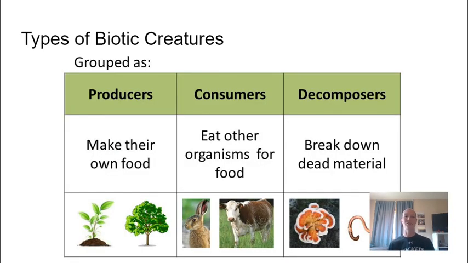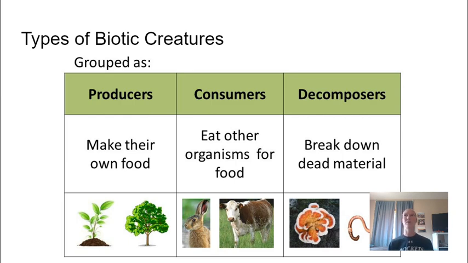Types of biotic creatures, so things that are alive, can be grouped as a producer, a consumer, or a decomposer. Now, producers are called producers because they produce their own food. They can make their own food. They don't have to eat in order to live. These are going to be plants primarily. They can harness sunlight, use photosynthesis, and produce their own food.